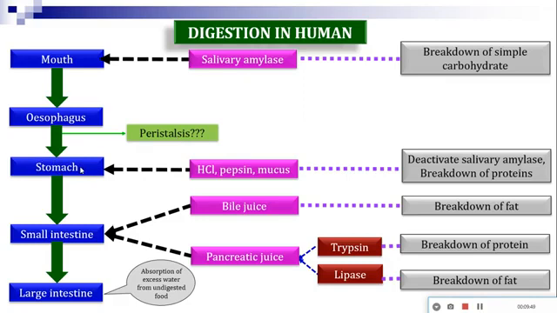The stomach does not directly secrete any enzyme, but the inner wall of the stomach releases HCl. HCl, all of you know, is hydrochloric acid.